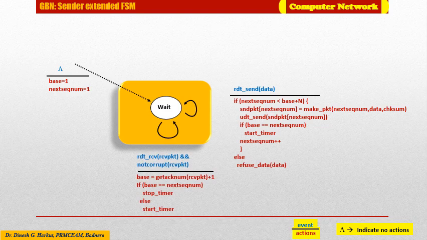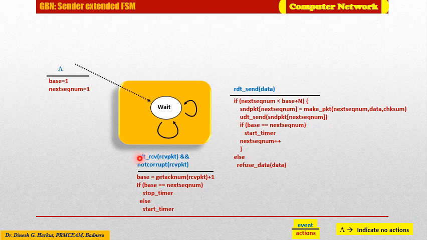The next event could be the receipt of an acknowledgement from the receiver. In our GBN protocol, an acknowledgement for a packet with sequence number n will be taken to be a cumulative acknowledgement, indicating that all packets with sequence numbers up to and including n have been correctly received at the receiver, because GBN is based on a cumulative acknowledgement mechanism.